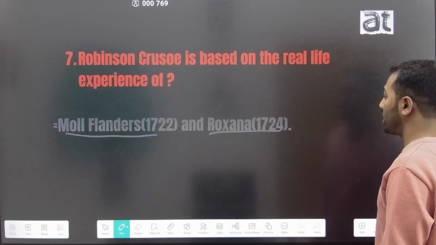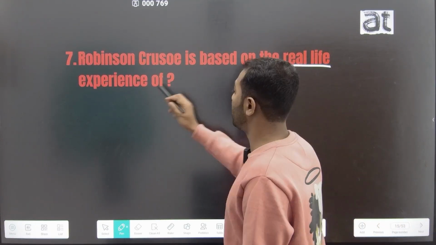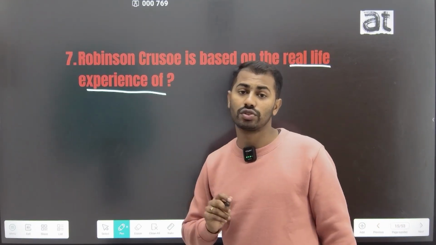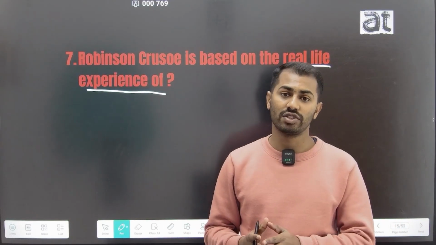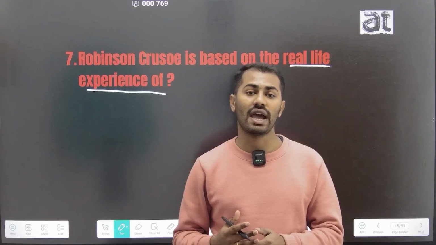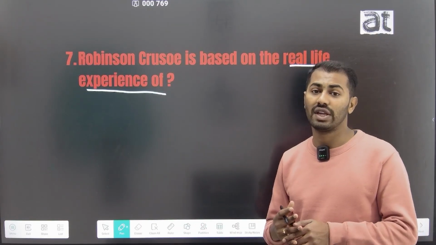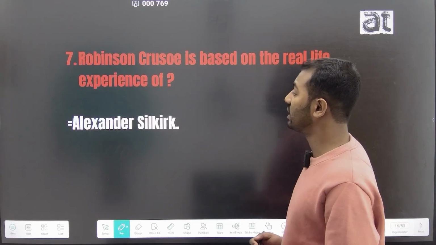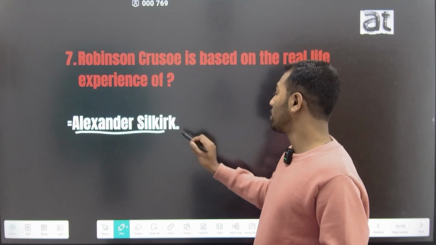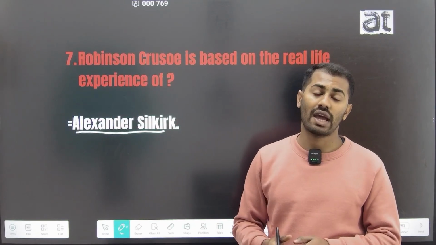The seventh question is, Robinson Crusoe is based on the real life experience of which person? Robinson Crusoe is the most important work by Daniel Defoe, published in the year 1719, and in it he depicted the real life experience of a captain, Alexander Selkirk.